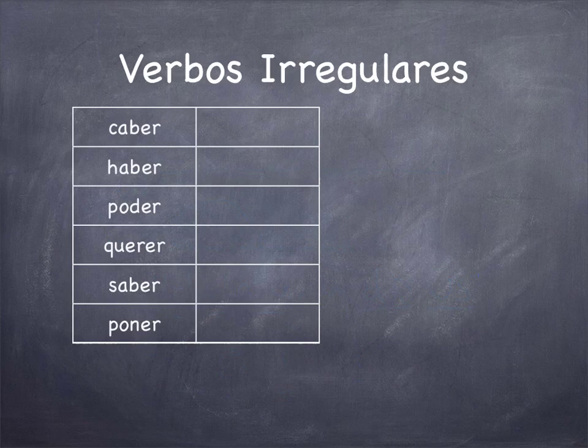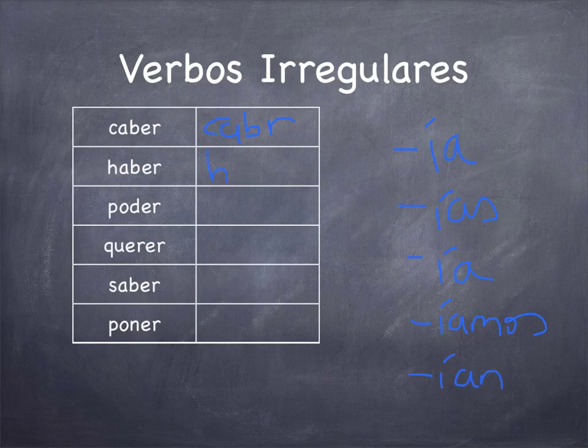So just like in the future tense, the conditional also has some irregular verbs. The good news is that the same verbs that are irregular in the future tense are also irregular in the conditional tense. So let's begin with the verb caber. So the stem changes to cabr-. And then in the form of yo, it would be cabría, tú cabrías, él, ella, usted cabría, nosotros cabríamos, and ellos, ellas, ustedes cabrían.